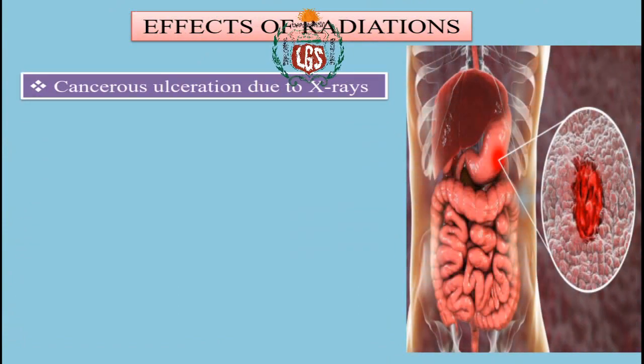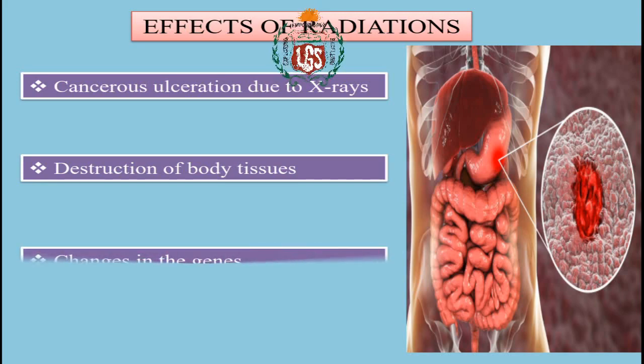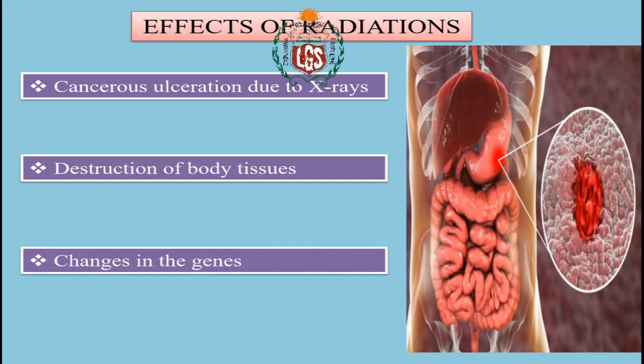Ulcers are formed in the body, like in the lungs, might be in your throat, in the heart, wherever, in your large intestine, in your small intestine. Ulcers that are cancerous. Next you have destruction of body tissues. Your body tissues get damaged, they stop working, they become dead. Changes in the genes, genetic disorders take place, and then we have genetic disorder diseases like sickle cell anemia, cleft lips, and all that.